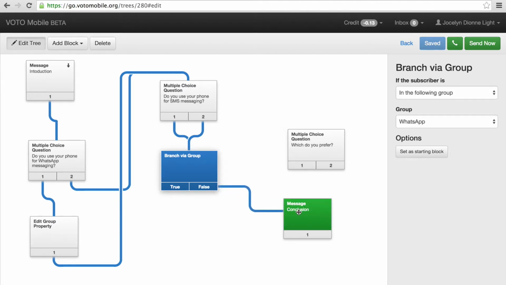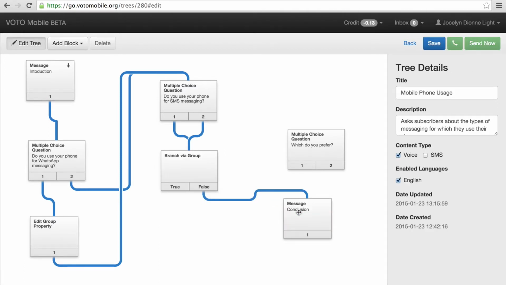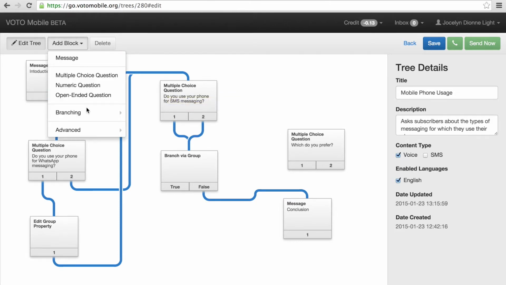If a subscriber does not use their phone for WhatsApp messaging, I don't want to ask them which of the two, WhatsApp or SMS, they prefer. If they are in the WhatsApp group, I want to do one more check to see if they answered yes to whether or not they use their phone for SMS messaging.